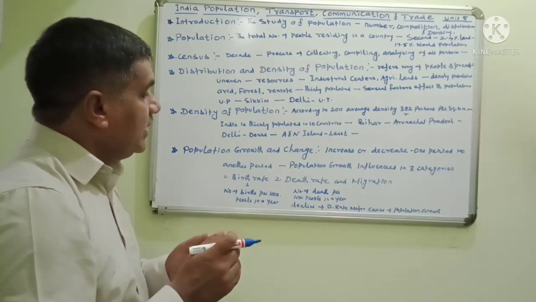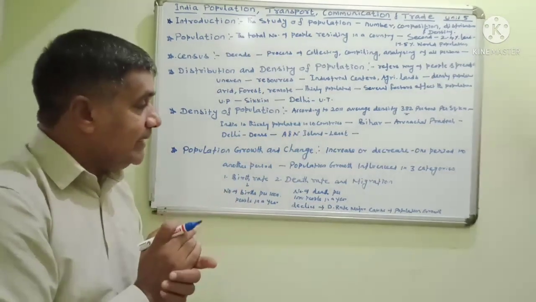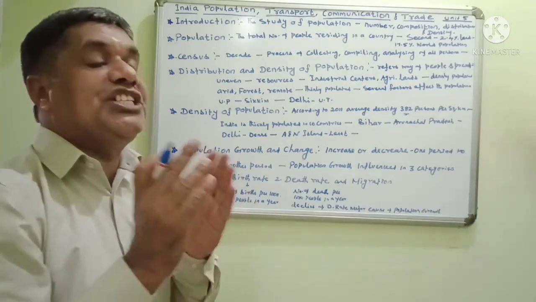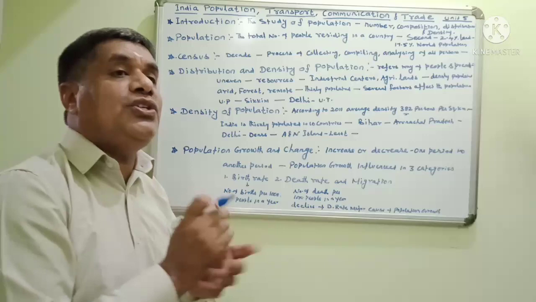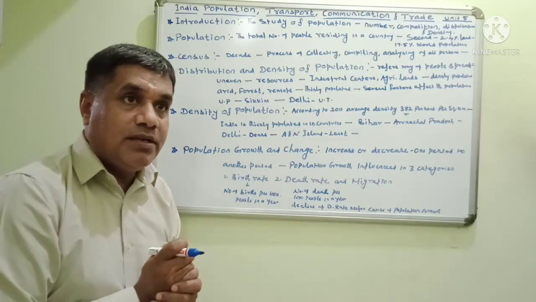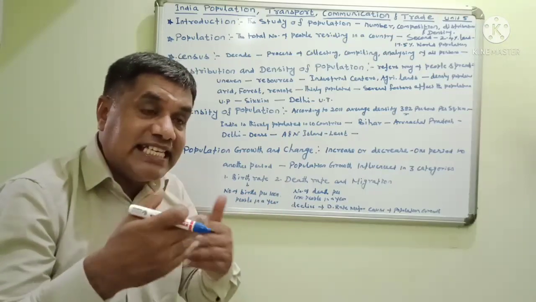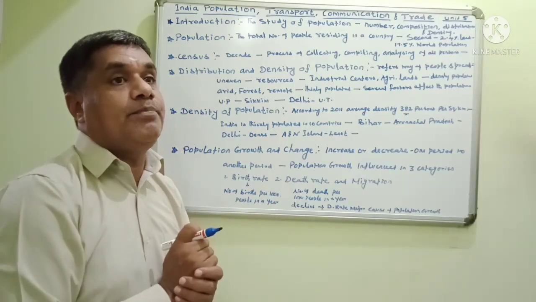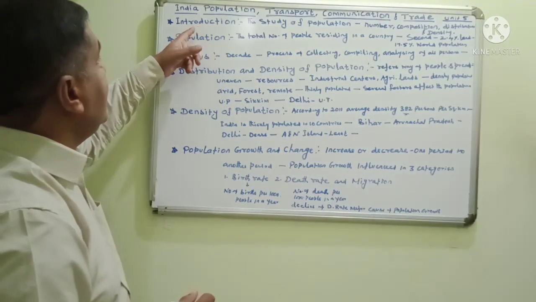So, the decline of the death rate is a major cause of population growth in our country. Nowadays, a lot of medicinal facilities are there. The death rate has declined nowadays, so the population has increased in our country. Note it. Once again, listen carefully, students.